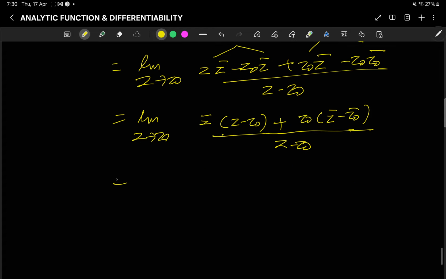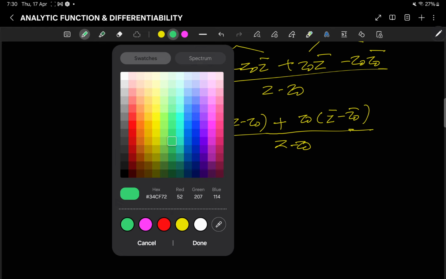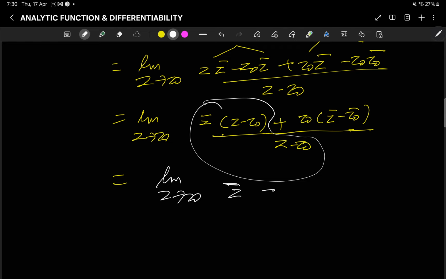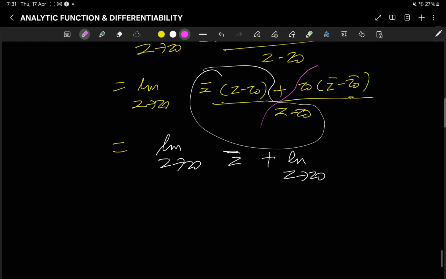So now if I separate them out, this is equal to the limit as z tends to z0 of z bar, plus the limit as z tends to z0 of z0 times (z bar minus z0) by (z minus z0).